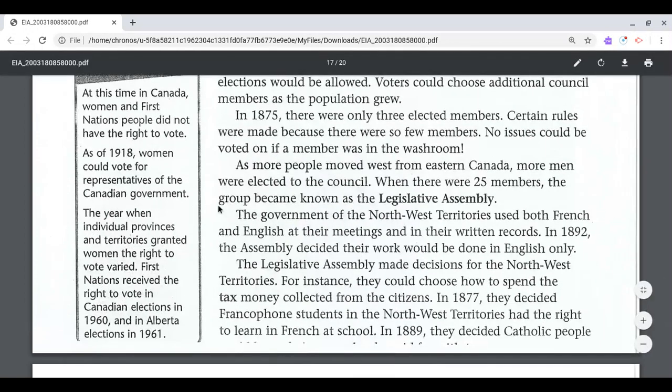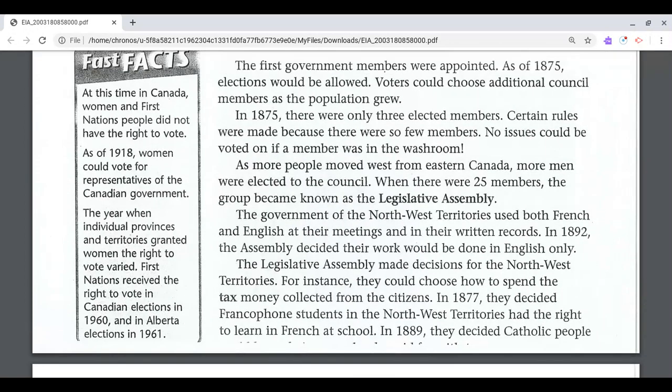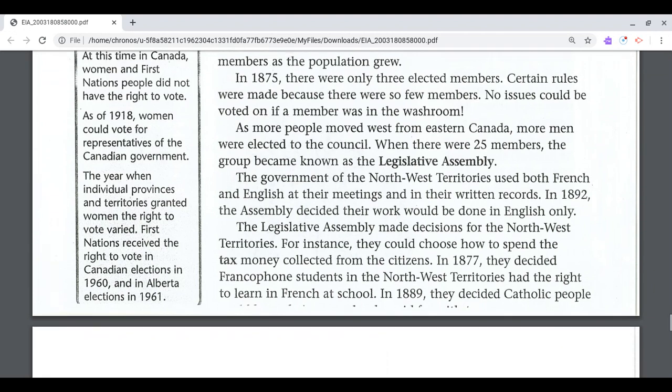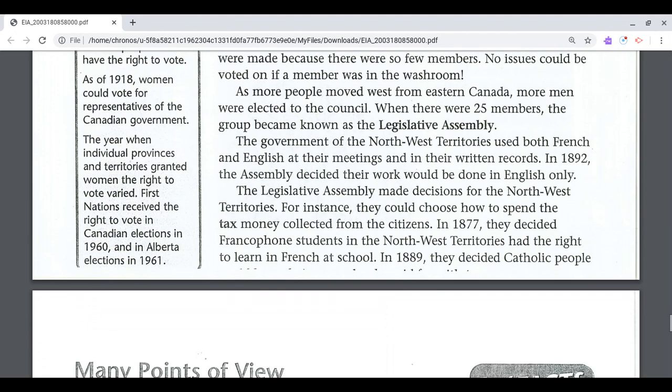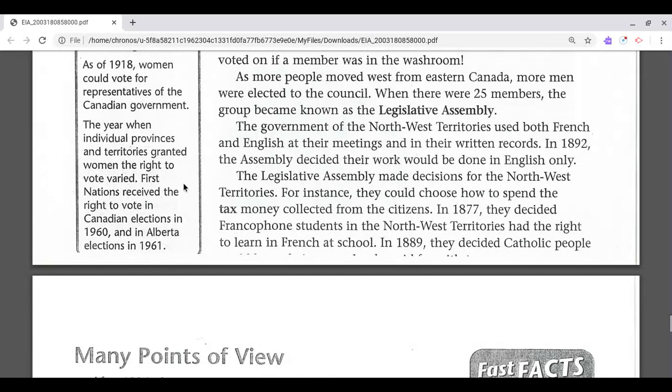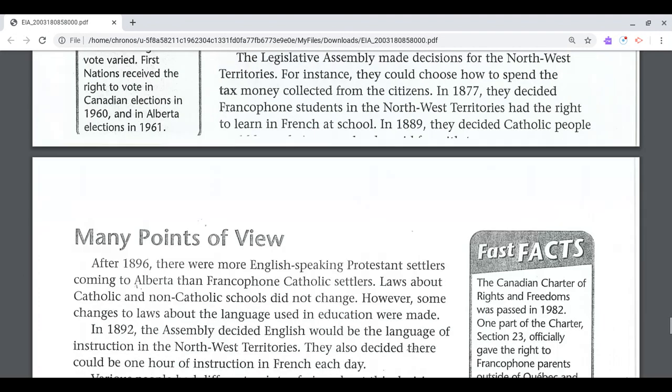At this time in Canada, women and First Nations people did not have the right to vote. As of 1918, women could vote for representatives of the Canadian government. The year when individual provinces and territories granted women the right to vote varied. First Nations people received the right to vote in Canadian elections in 1960 and in Alberta elections in 1961.